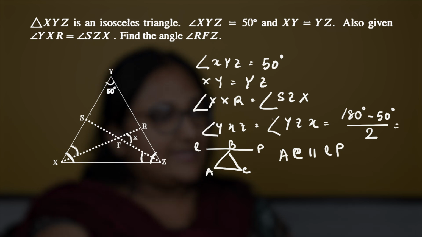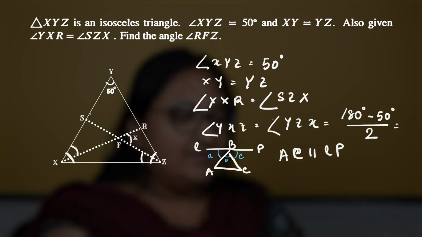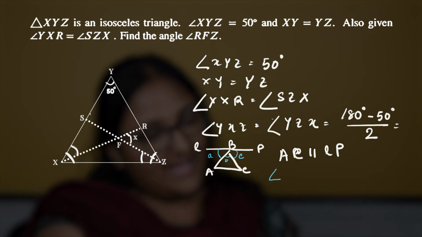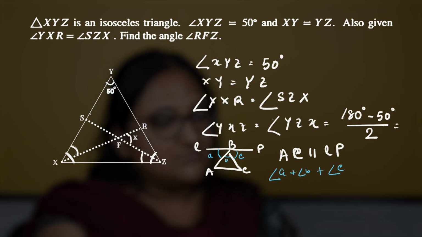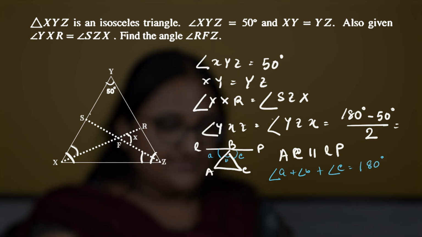Let's name each and every angle of this triangle as A, B, C. Angle A plus angle B plus angle C is formed on a straight line, so they sum up to 180 degrees.